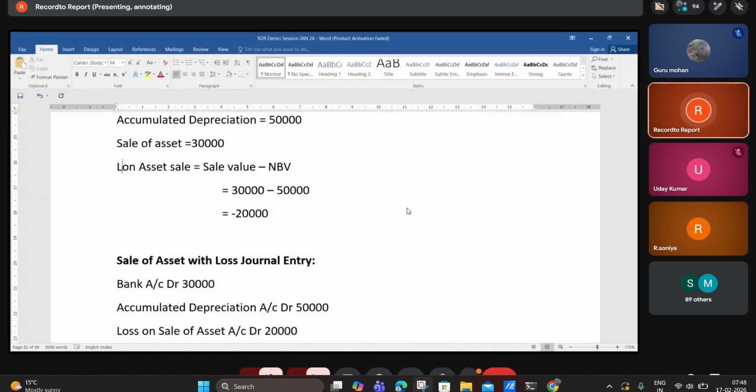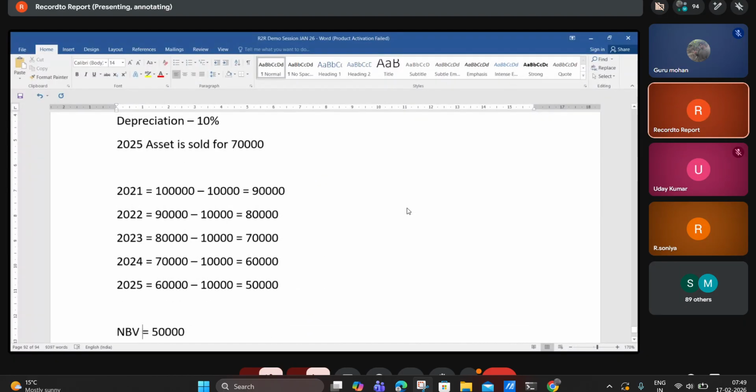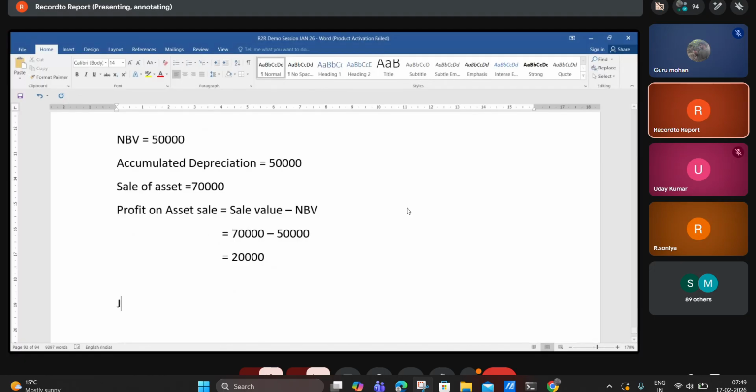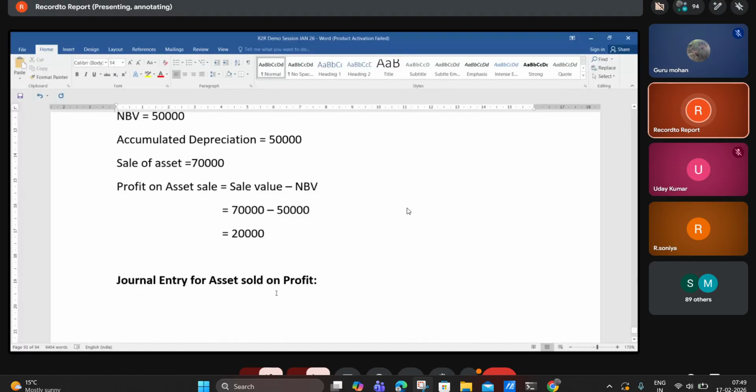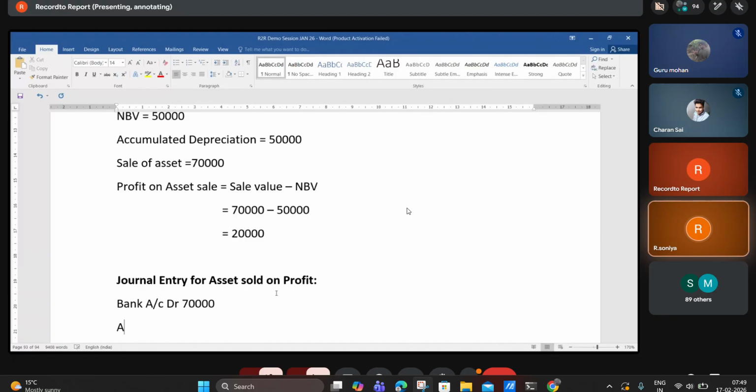So what is the journal entry to record if the sale of asset is at a profit? What is the amount we are receiving here, guys? Bank account debit, 70,000.